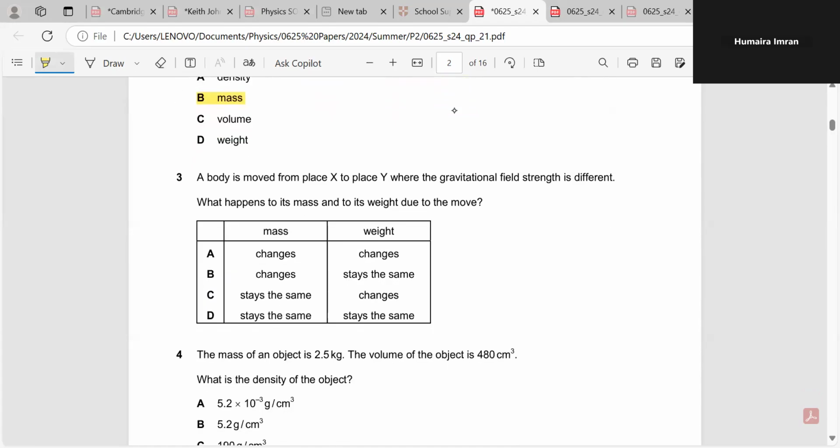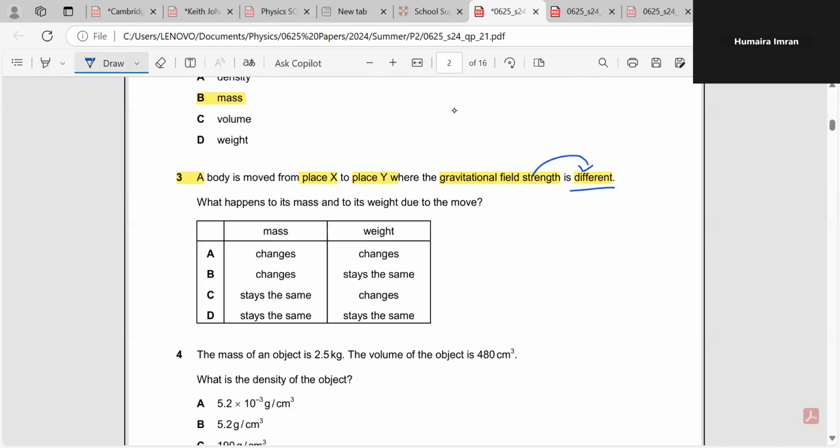Moving toward question number 3 now, they are saying a body is moved from place X to place Y, where the gravitational field strength is different. This word here is very important. Gravitational field strength is different. What happens to its mass and what happens to its weight due to this move?